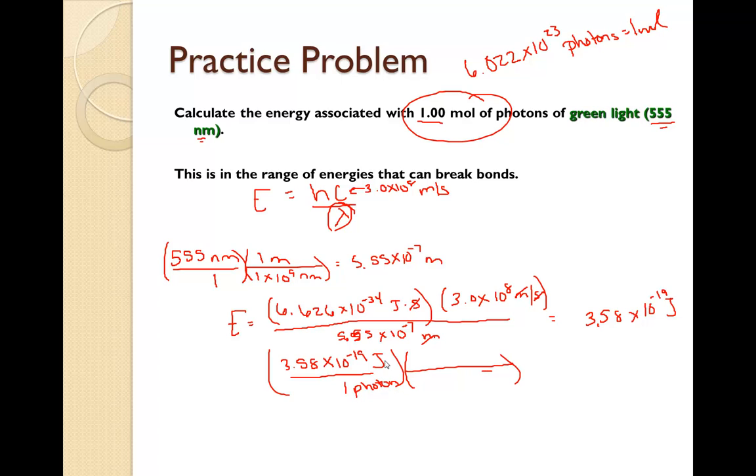So this is going to be a little bit different just for this matter. We actually want to get rid of the photons and have moles down there instead. Photons are on the bottom, so photons have to be on top. So 6.022 times 10 to the 23rd, and that is 1 mole. The photons cancel, now we have joules per mole. Multiply that across, and it comes to 2.16 times 10 to the 5th joules per mole this time rather than photons. And that explains the duality of light, plus giving you another example of energy.